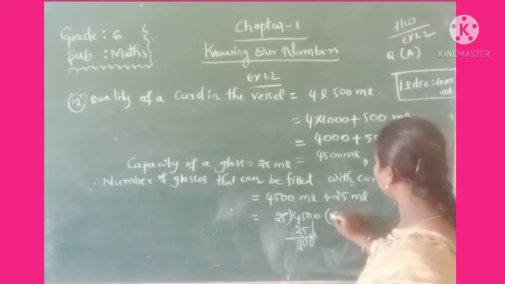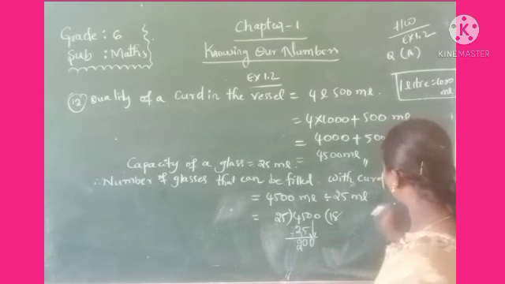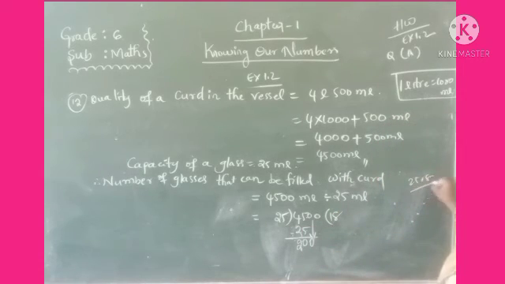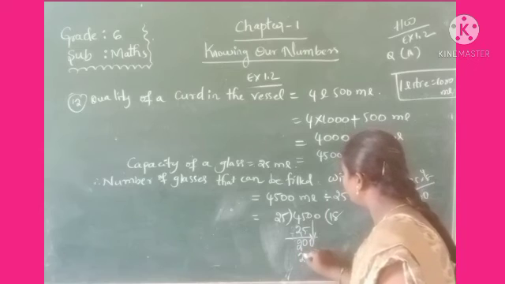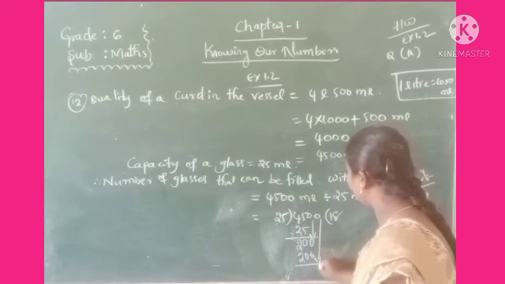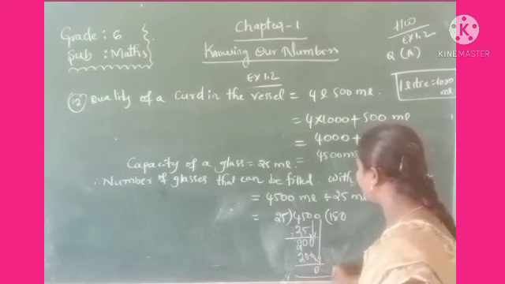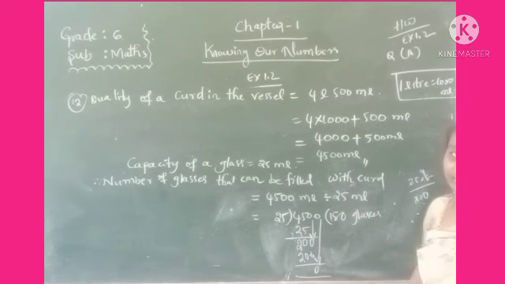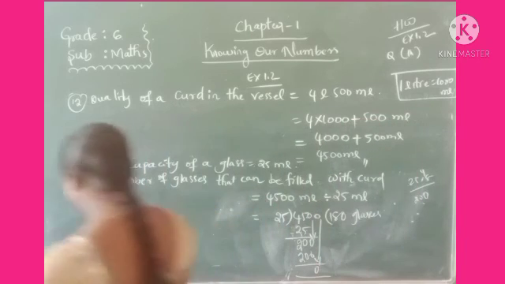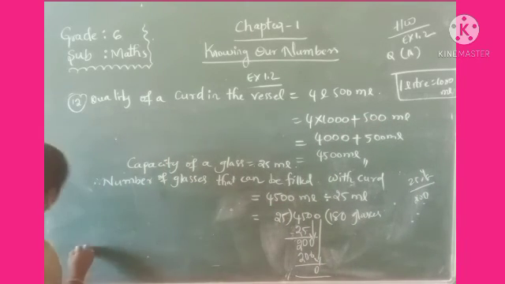So how many times? 8 times. Let us check 25 into 8. 8 5s are 40. 8 2s are 16 plus 4, 20. 25 8s are 200. So here 0 is there. We add 0. Now tell me how many glasses we can fill? 180 glasses. Very good.